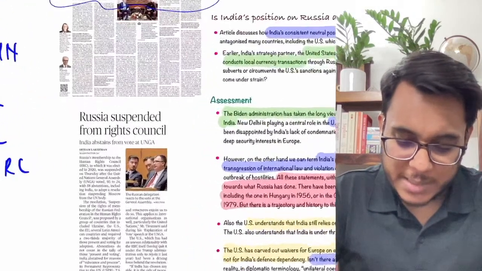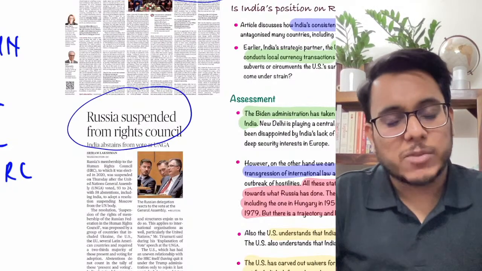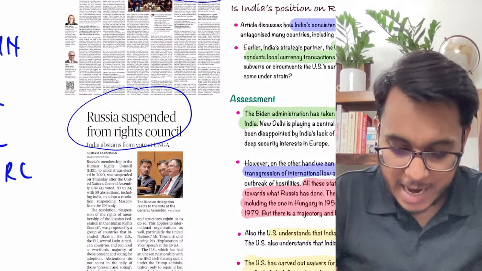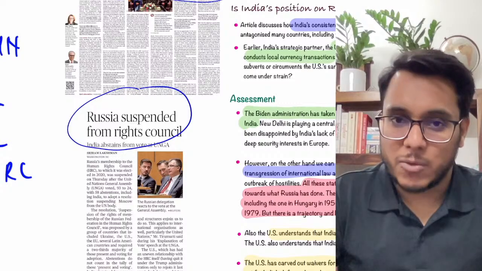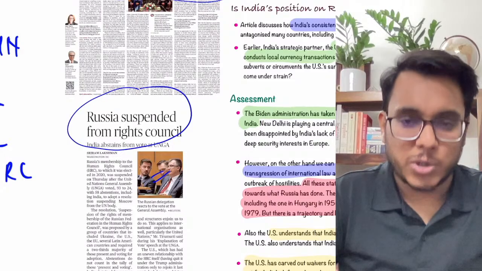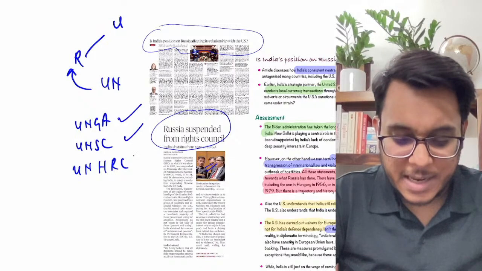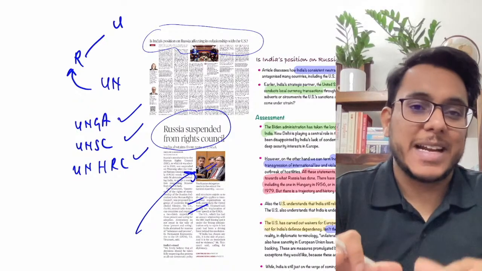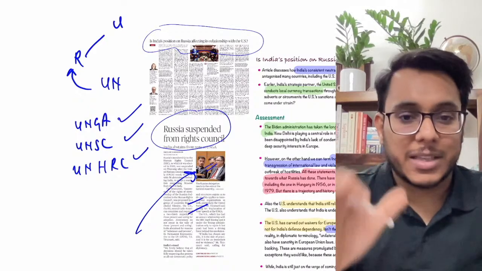Now here you can see this article, Russia suspended from the Rights Council. The voting happened in the UNGA, where it was asked whether we should remove Russia from the Human Rights Council. The vote has been passed and Russia has actually been removed. Now guys, in all of these votings in the UNGA, UNSC, UNHRC, and even this particular vote, India has abstained. India has not outrightly condemned the Russian action.